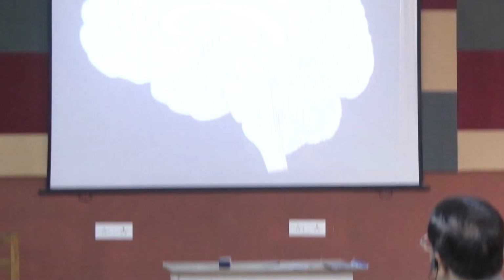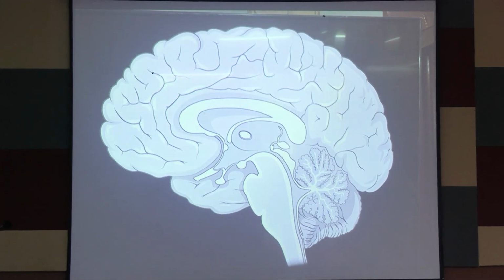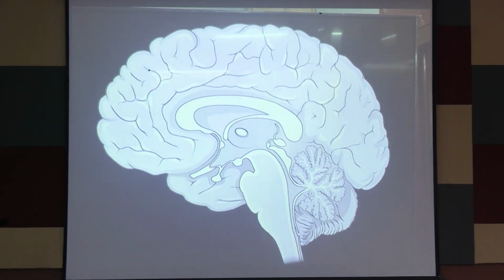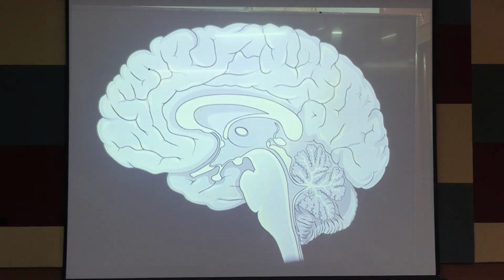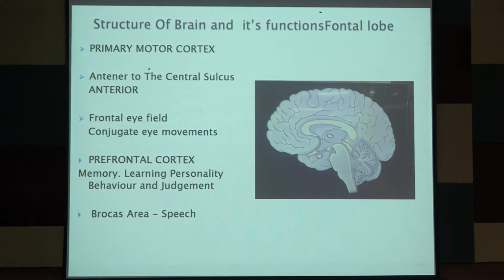So this is a part of the brain, which you have already written about in your earlier classes. There is the frontal lobe and the central sulcus. In front of the sulcus is the frontal lobe, and behind the sulcus is the parietal lobe. The parieto-temporal sulcus separates it from the temporal lobe, and the parieto-occipital sulcus separates the occipital lobe. There is the cerebellum, and there is the brainstem, and the corpus callosum.